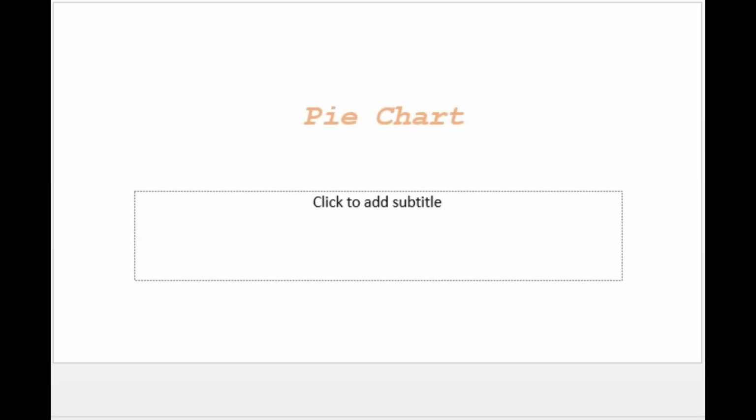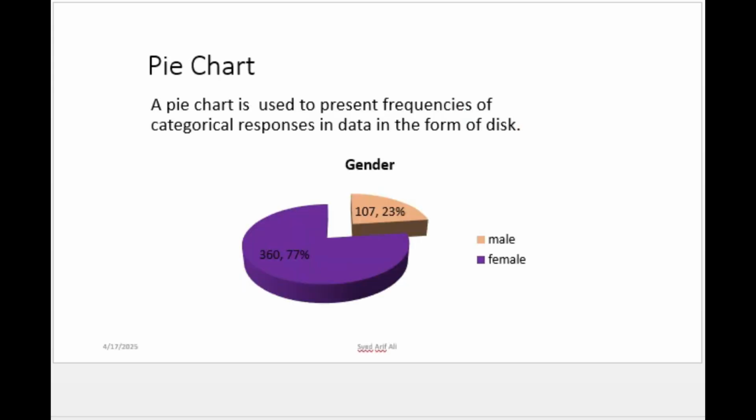Pie chart. A pie chart is used to present the frequencies of categorical responses in data in the form of a disk. Here we make a pie chart for the gender variable. The disk shows 107 males, 23%, and 360 females, 77%.